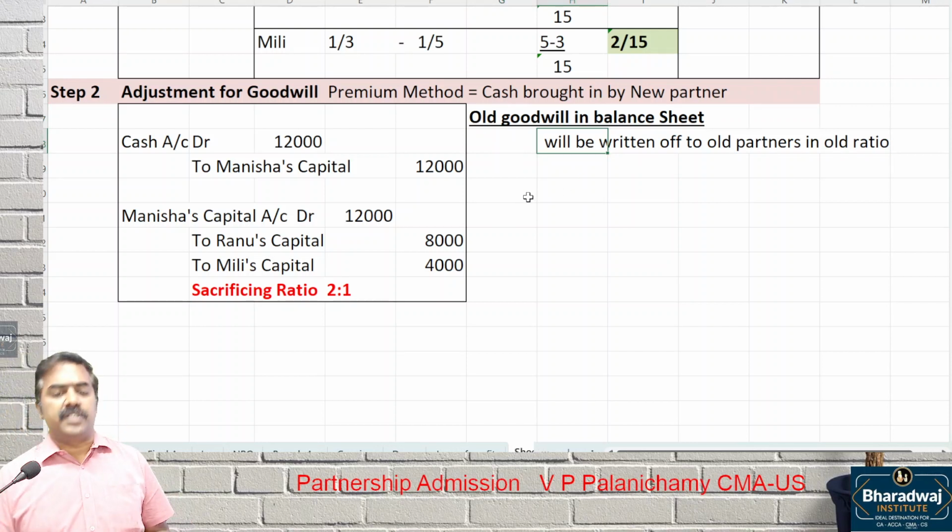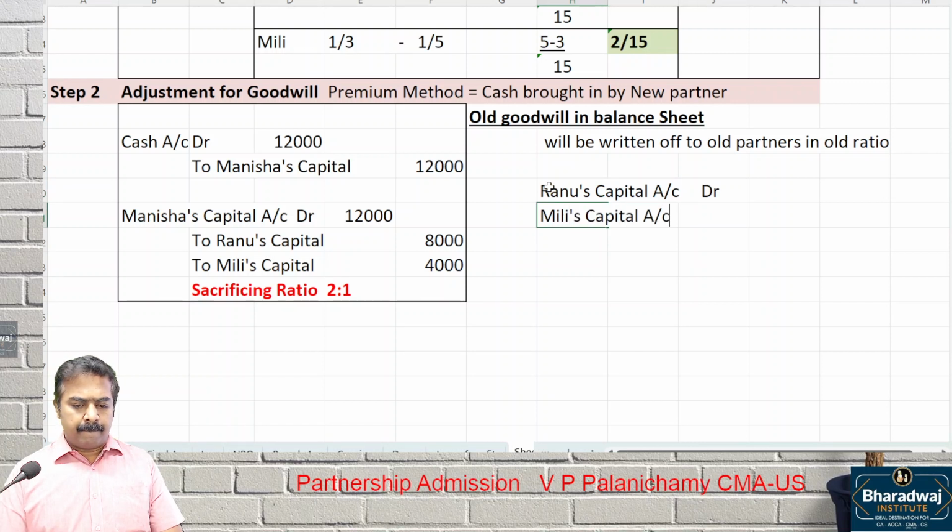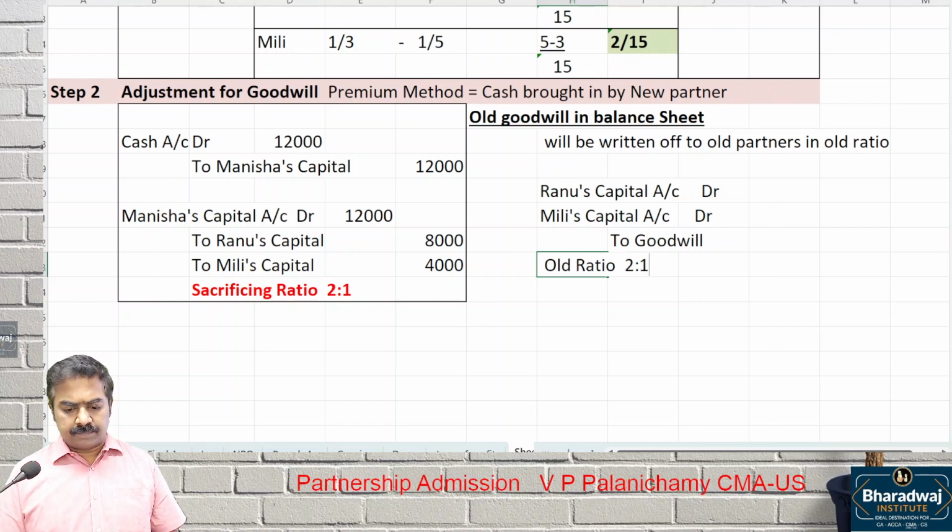Check the old balance sheet, old goodwill. Ranu's capital account debit, Millie's capital account debit, to goodwill, write off the goodwill in old ratio. Old ratio is also 2 is to 1. What is the old goodwill in the balance sheet?